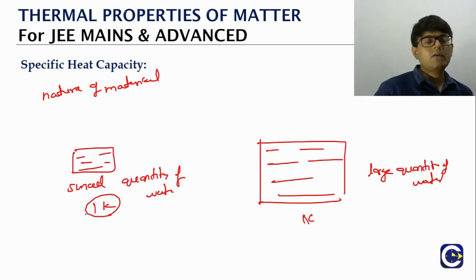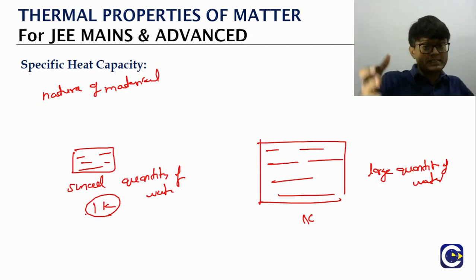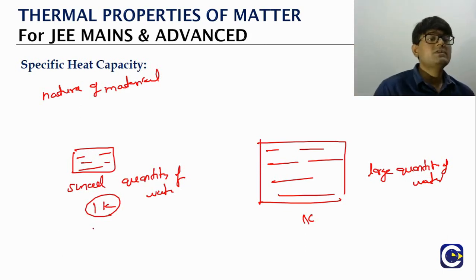Obviously this is something we will practically observe. You have water in a small vessel, you try to heat it, it will get heated fast. You take a large vessel, put it on the same stove, it will take a lot of time to heat up. So the heat supplied delta Q here will be a small value, and here it will be a large value.